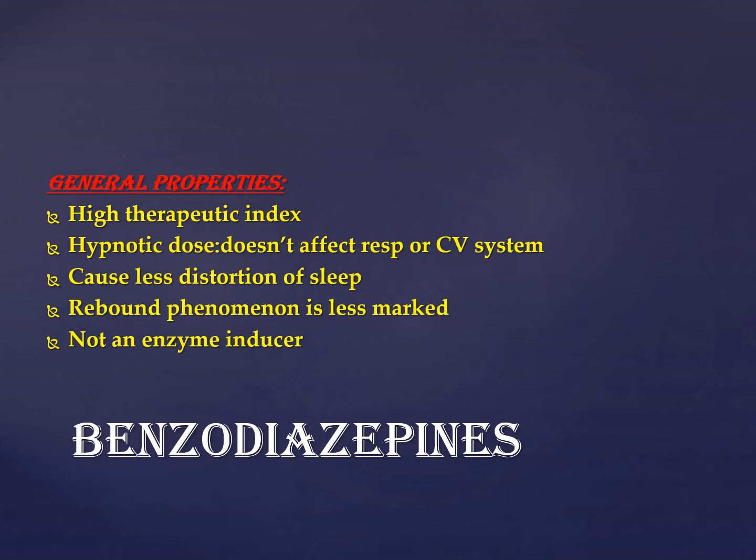Okay? If a drug is an enzyme inducer, obviously, if you give this drug with another drug, there is a drug interaction in which it enhances the metabolism of the other drug. So what happens if the metabolism of other drugs is enhanced? Obviously, its half-life would be decreased and its efficacy would also be decreased. So among barbiturates only phenobarbital is an enzyme inducer, whereas benzodiazepines do not affect the cytochrome P450 system. So these are also differences of benzodiazepines from barbiturates in general properties.